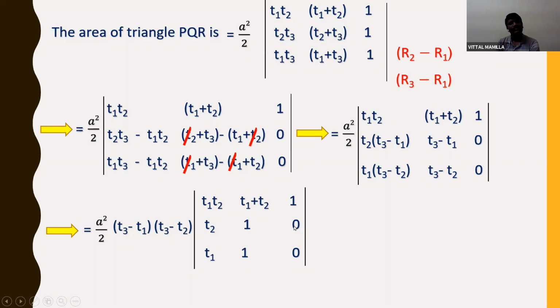Now, because two values are 0, I can expand along the first row and the third column. a square by 2.